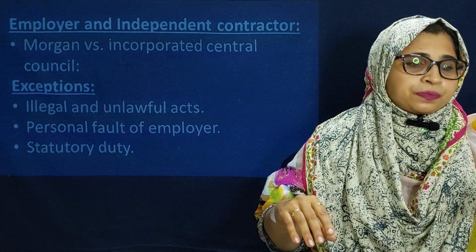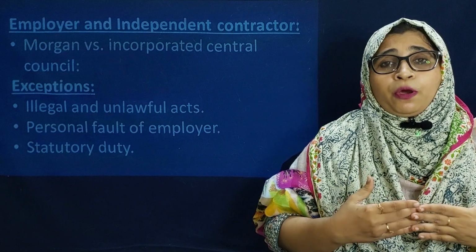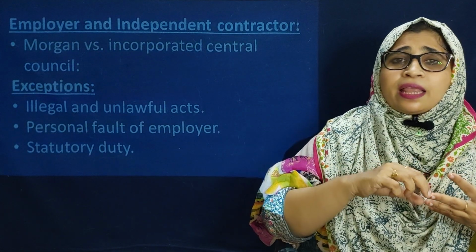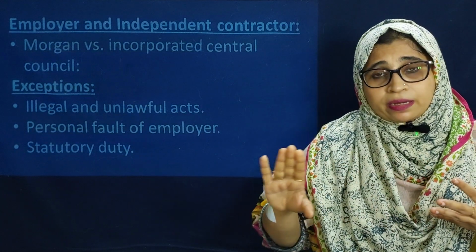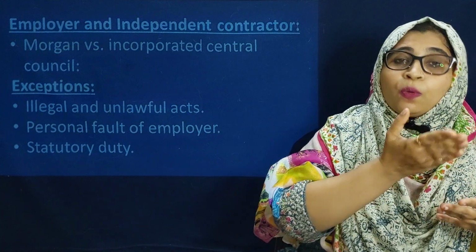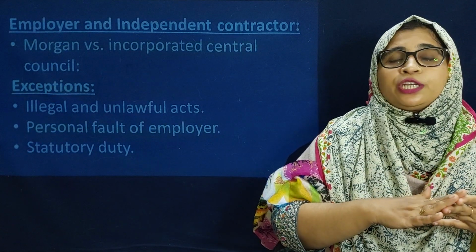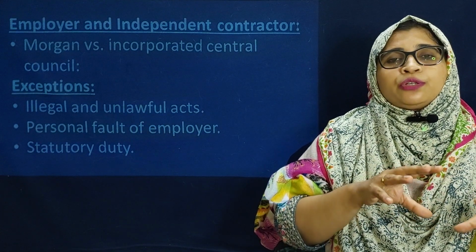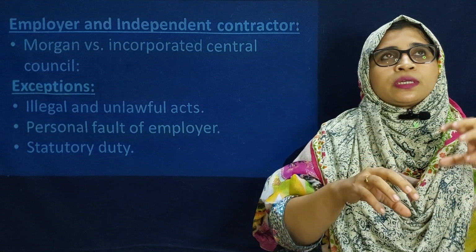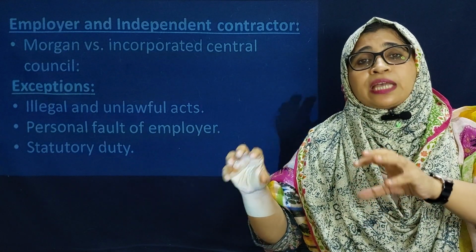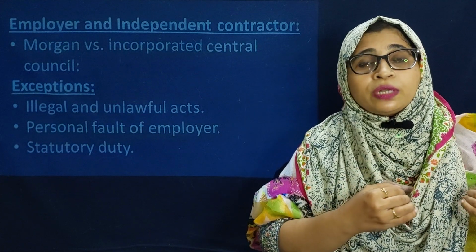Now coming to the personal fault of the employer. If the fault happens by the employer, then the independent contractor is not liable. Only the employer is liable, because the fault was by the employer. Now statutory duty. If a statute gives some work to the independent contractor and any tortious act happens, then the statutory authority will be liable.